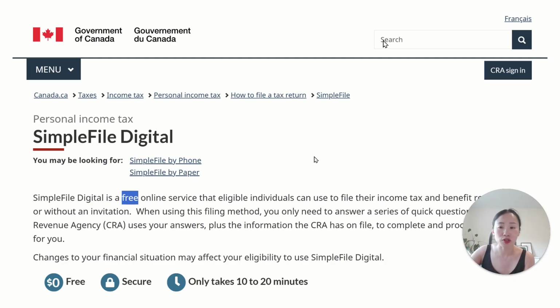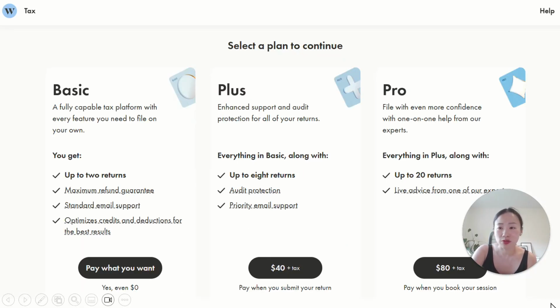So maybe this would be a good opportunity for some who don't have a complicated case, don't need to hire a tax practitioner, but really should file because they can then access various resources. So that's one. Sorry, jumping over here to Wealthsimple. I'm a fan of Wealthsimple. I think they're doing amazing, great things. And so they purchased, was it Simple Tax, quite a few years ago? And the idea here is that you can pay what you want. And it looks like now they have options. You could pay a little bit more and have more features. But basic is probably sufficient for many, I would say.